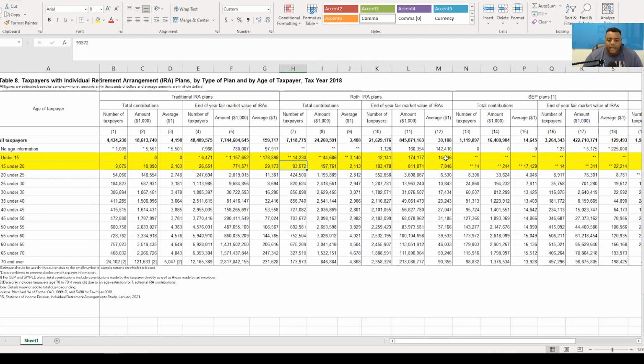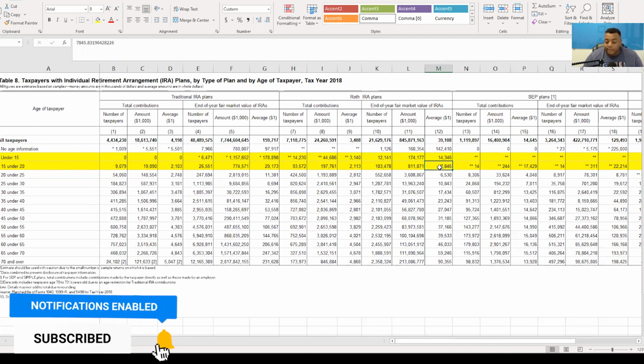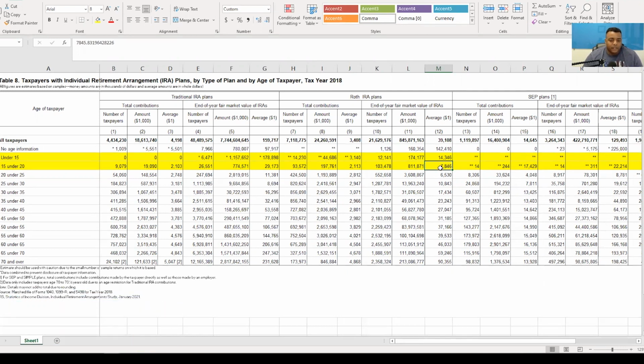Pretty sweet. Look at this though. The average account size for under 15 is 14,000. Wonder what happened there. That's interesting. I would expect the average account size to be higher in this bracket, honestly, but it probably means that some people at this age range are maybe getting to the party a little late. So they don't have quite as much inside of their accounts, but at least they're starting. That's the key. At least they're starting, and so that's pretty awesome.